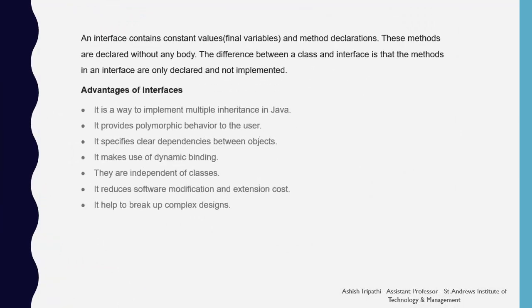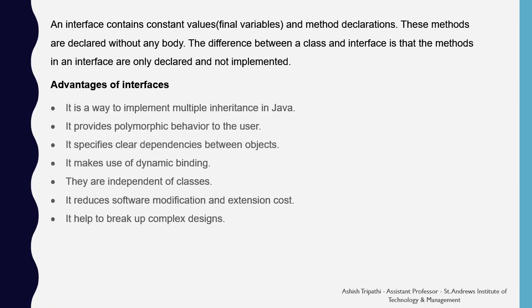An interface contains constant values, that is the final variables, and the method declarations. These methods are declared without any body. The difference between a class and an interface is that the methods in an interface are only declared and not implemented. So below are some of the advantages of the interfaces.